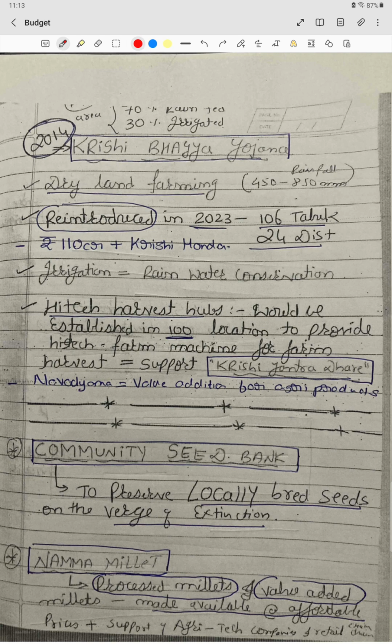Around 110 crore is allocated, and what they are doing is basically giving money to construct Krishi Hondas. After the Krishi Hondas are constructed, they will be used for agriculture, basically in those areas where rainfall is very low.